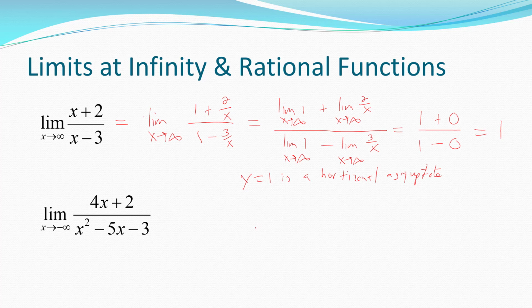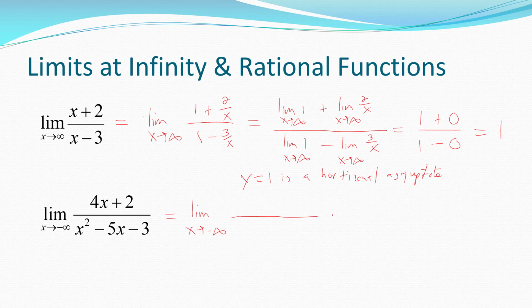The reason I did that is I want to make sure that in the denominator I don't get 0 when I do all the limits. So one way to guarantee that is to always divide by the largest power of x, or some combination of that if you have multiple functions. That way, in the end, you'll always have at least 1 in the denominator. So here, I will then take the limit as x goes to negative infinity.